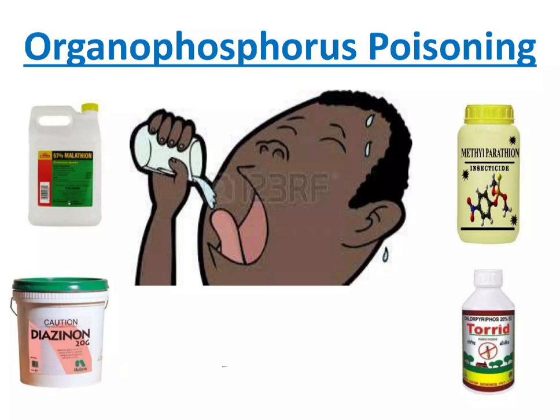Then the second stage of OP poisoning is intermediate syndrome. It starts at 48 hours and lasts till 72 to 96 hours. There is marked muscle weakness here. The risk factor is exposure to highly fat-soluble organophosphates.